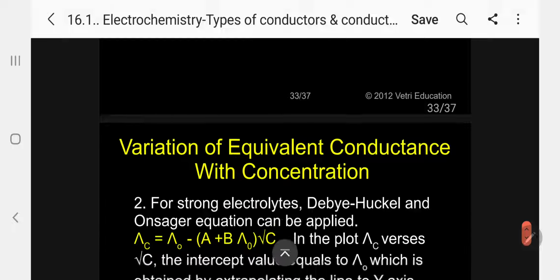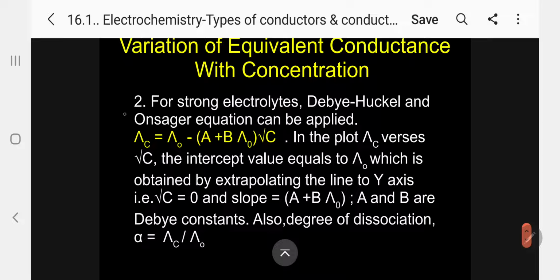Kindly see here. This is the corresponding one for strong electrolyte, by the Debye-Hückel-Onsager equation.